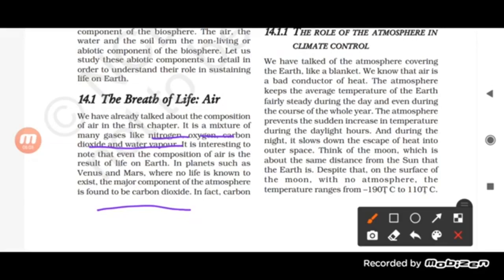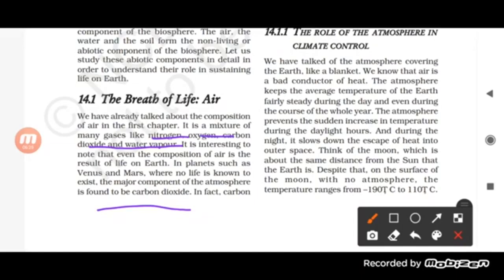These are all part of the air, and this composition is important for life on earth. We know that we need oxygen, that carbon dioxide is needed by the plant, and that water vapor is important for our life.